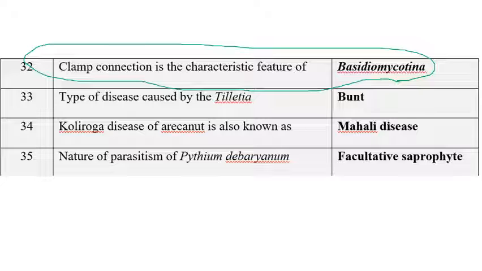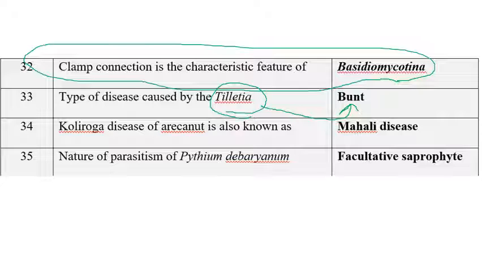Next one is the type of disease which is caused by Tilletia. The type of disease caused by Tilletia is bunt disease. If you take rust, many genera are responsible for it: Puccinia, Gymnosporangium, Hemileia, Phragmidium. If you take the genus Tilletia, this only causes bunt diseases in various crops.